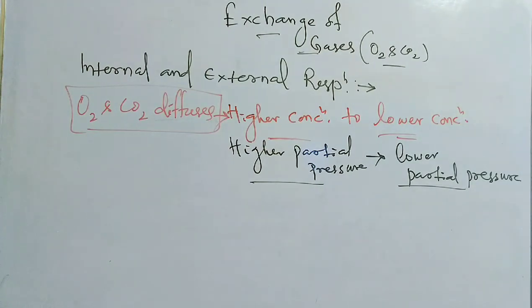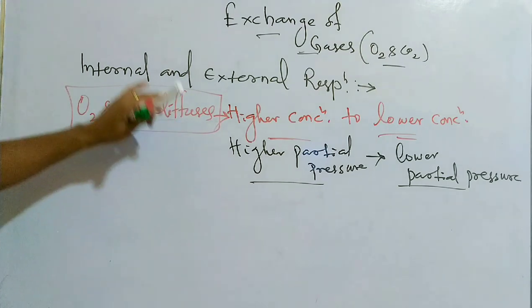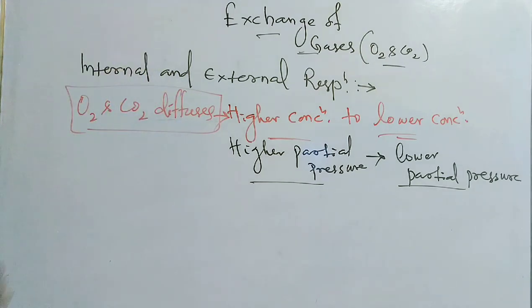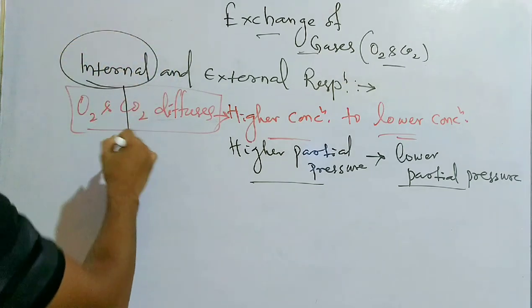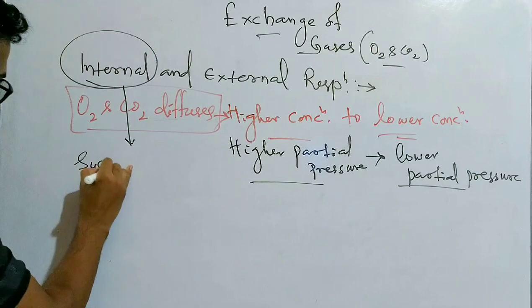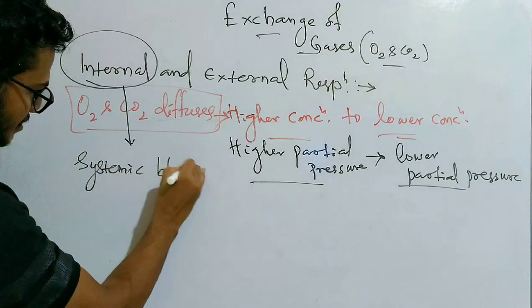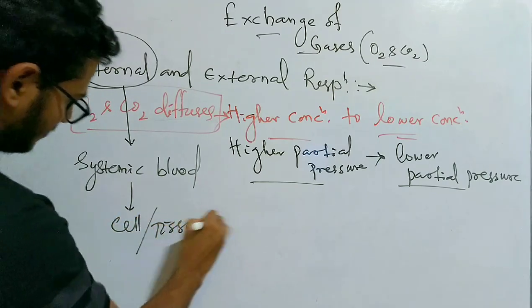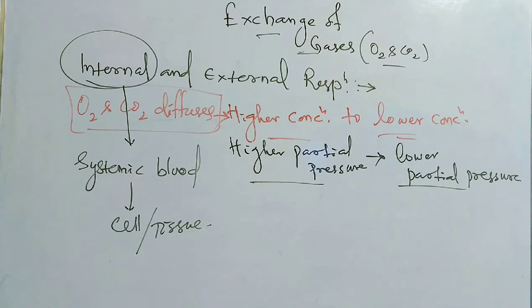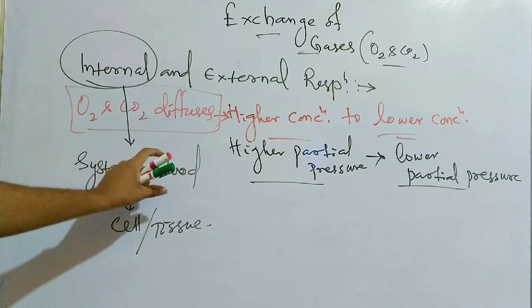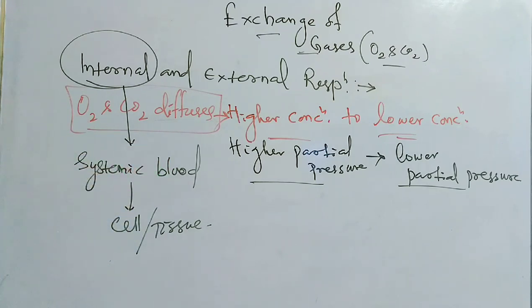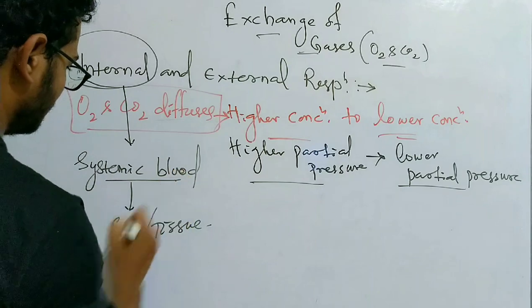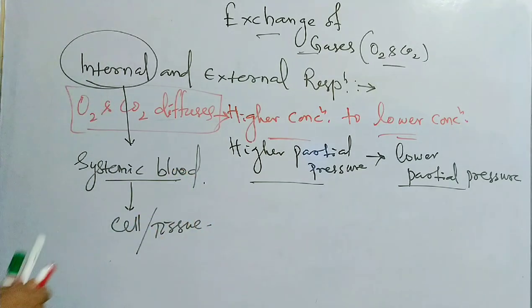Okay, so internal respiration and external respiration. In the case of internal respiration, it means the exchange of gases between the systemic blood and the cell or the tissue. The exchange of gases between systemic blood and the tissue or cells. So systemic blood has a higher concentration of oxygen.